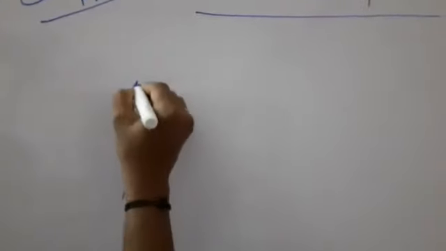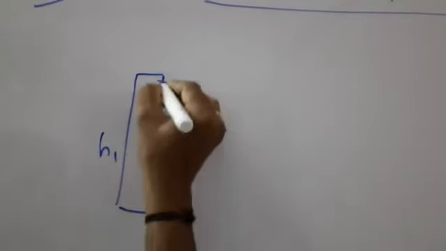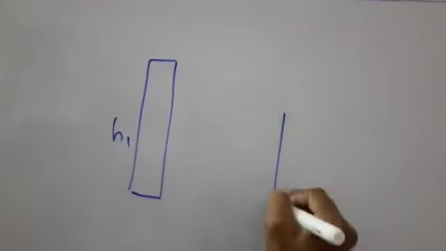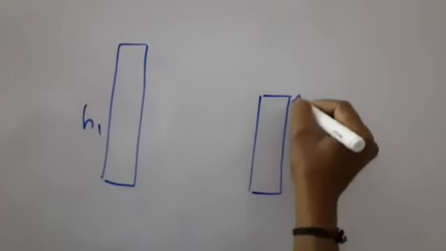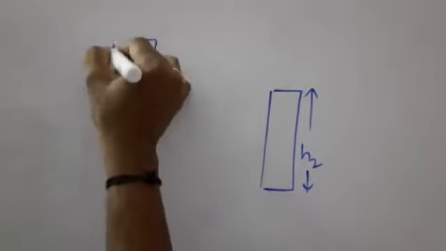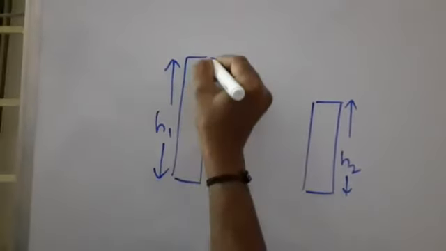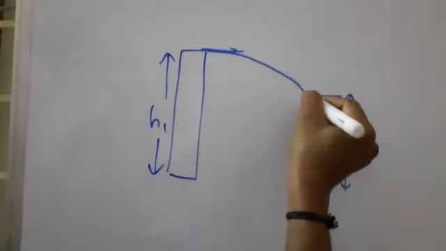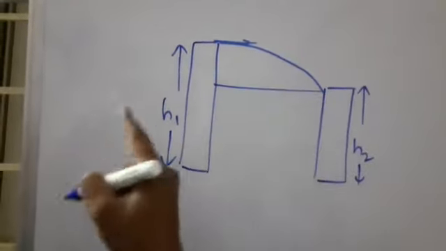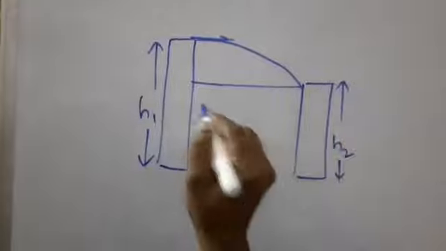Next, let us consider a body projected from a tower of height h1 to a tower of height h2. Body is projected from the tower of height h1 to the tower of height h2. Then what is the time of flight?